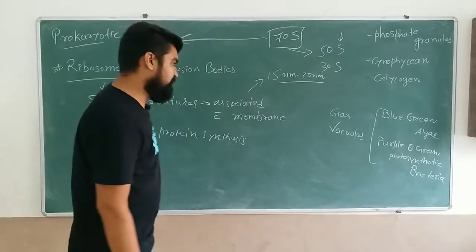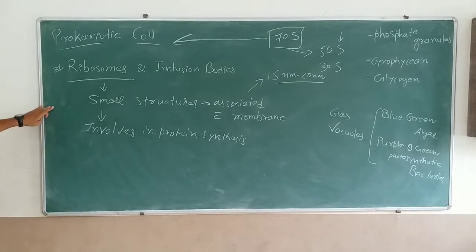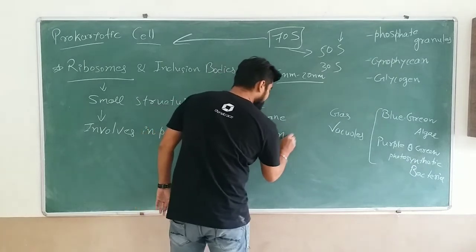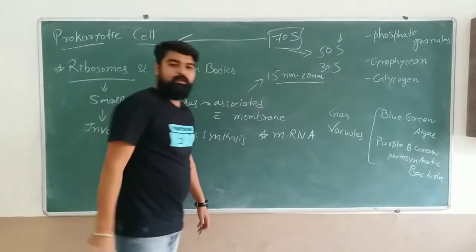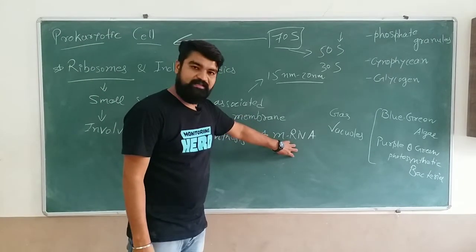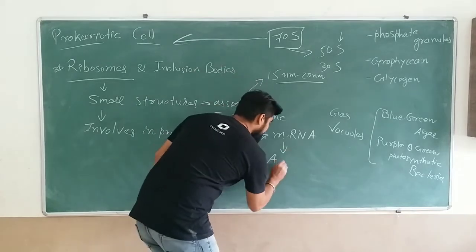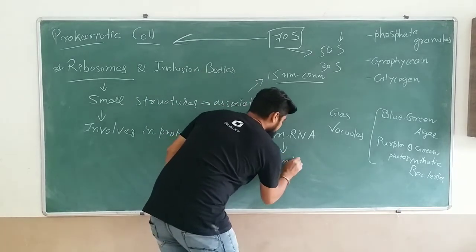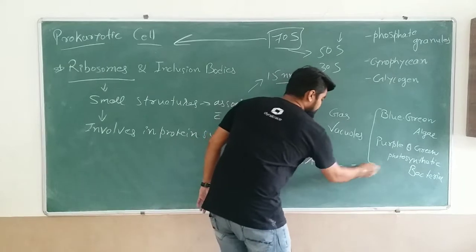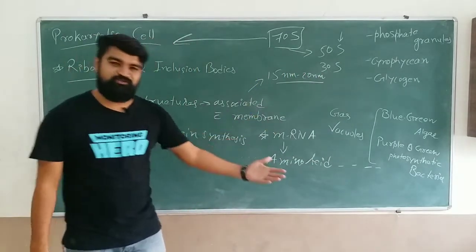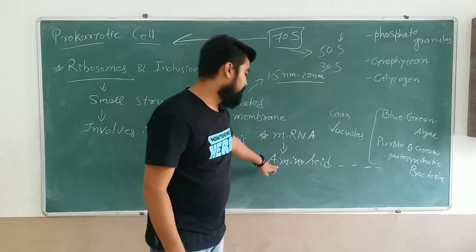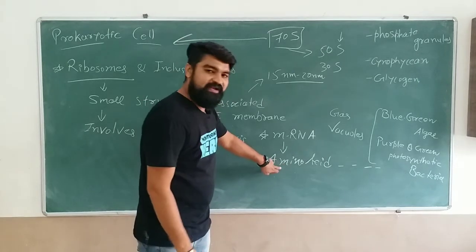What is the function of the ribosome? As I have said earlier, it is involved in the process of protein synthesis. It joins with mRNA, it binds with the mRNA, and by using the codes that are present in the mRNA, it invites amino acids and makes a chain of amino acids which will eventually be called a protein molecule.